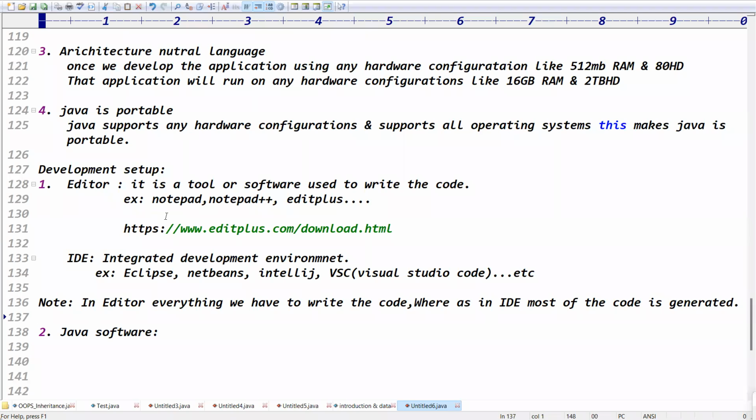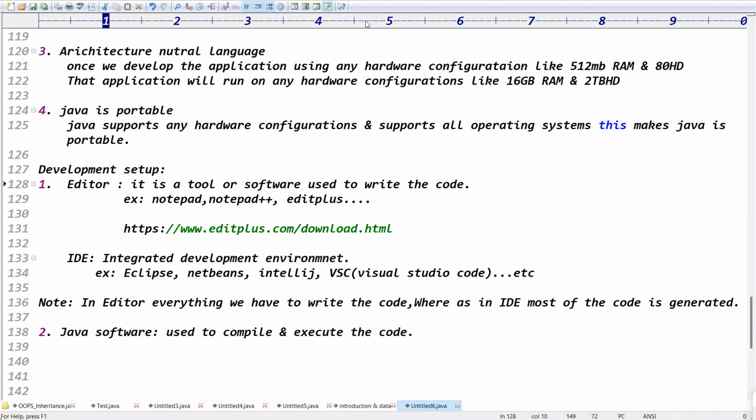Because in an editor we have to write everything ourselves, whereas in an IDE, most of the code is generated, right? Because in an editor, we finally decide and write the code. What about the Java software? The Java software is used to compile and execute the code. Editor means we will write the code.